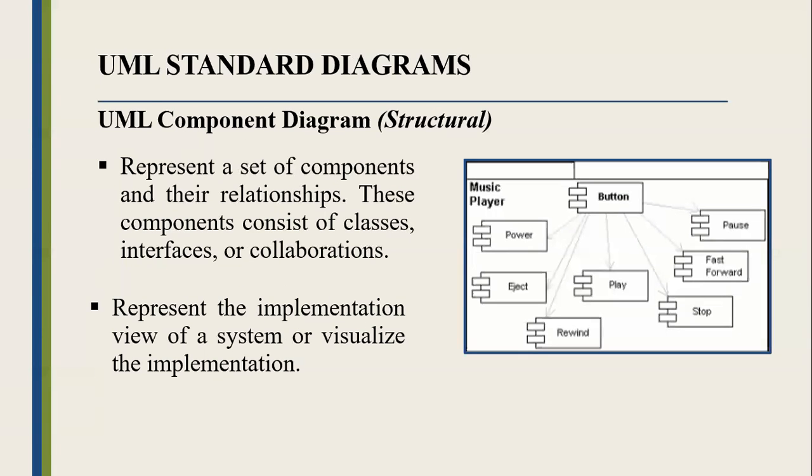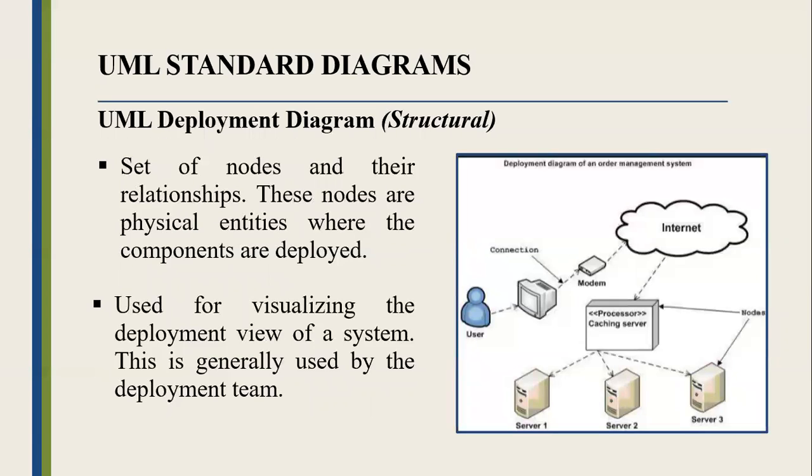Then UML component diagram represents a set of components and their relationships. These components consist of classes, interfaces, and collaboration. It represents the implementation view of a system or visualizes the implementation. Then UML deployment diagram is a set of nodes and their relationships. These nodes are physical entities where the components are deployed. This is used for visualizing the deployment view of a system. This is generally used by the deployment team.